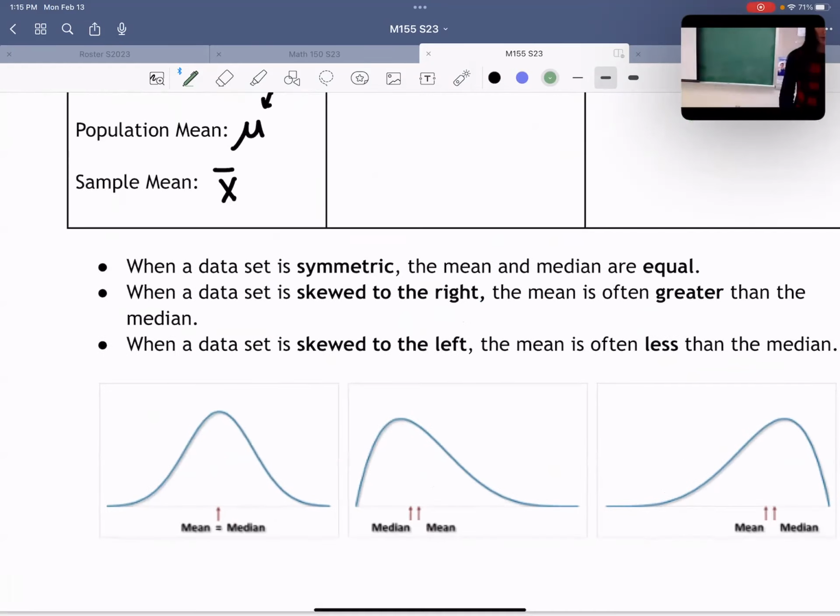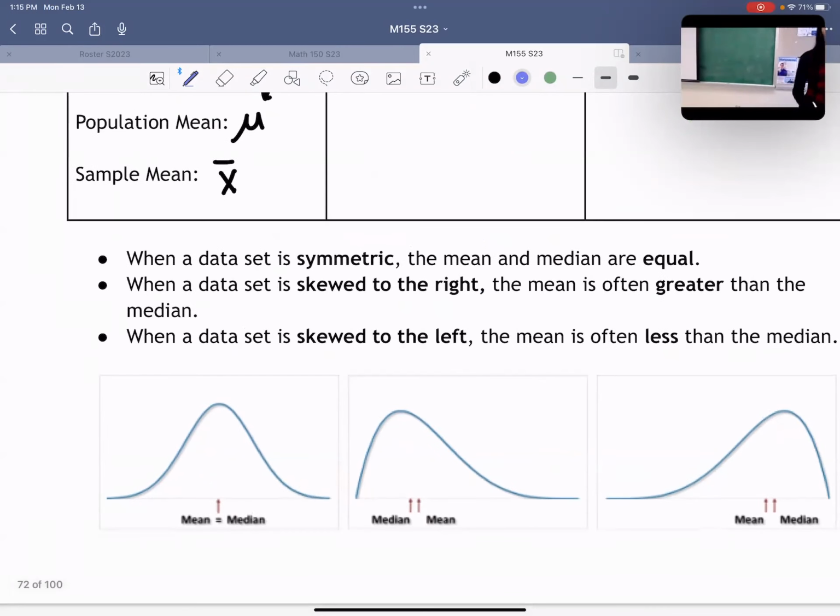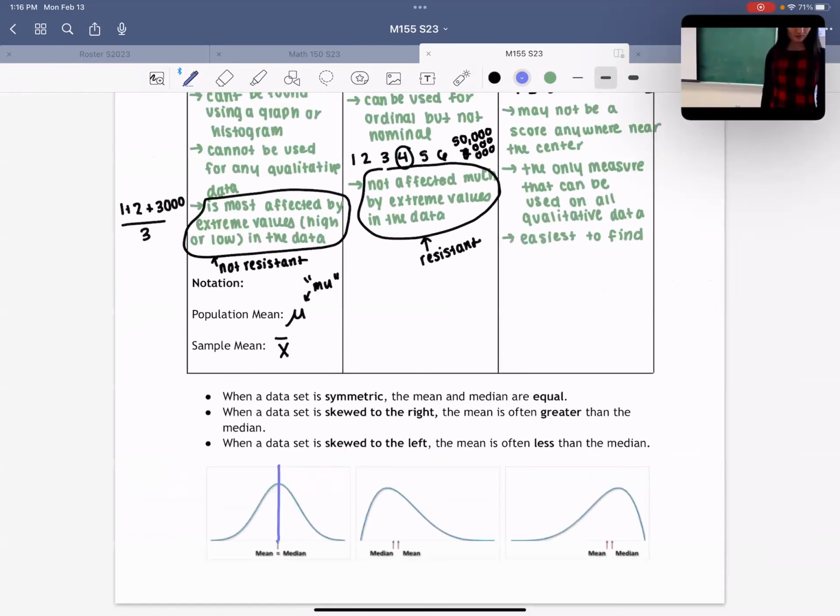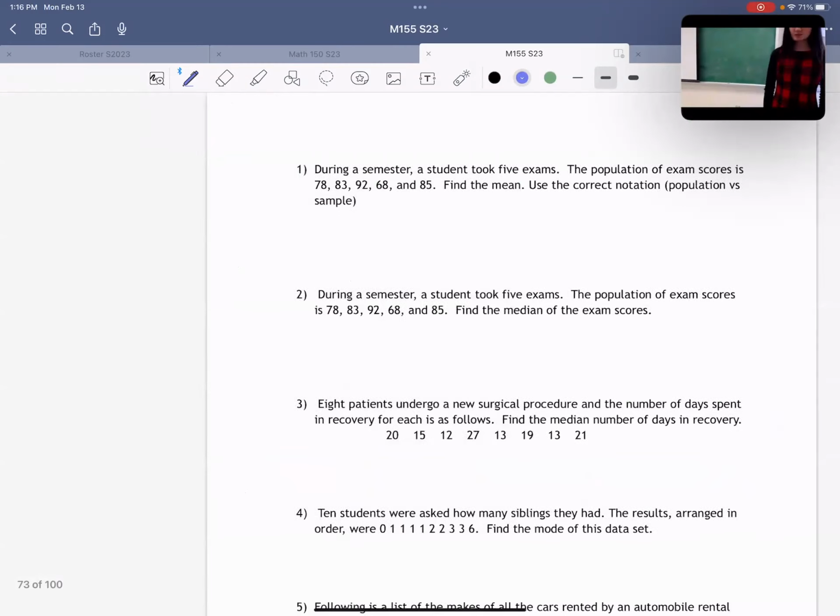The only thing I want to harp on today is if you see a symmetric graph, the mean and the median are always in the center. So we'll talk about graphs that look like this, that are very symmetric, almost bell-shaped. The mean and the median are always smack dab in the center of that graph.